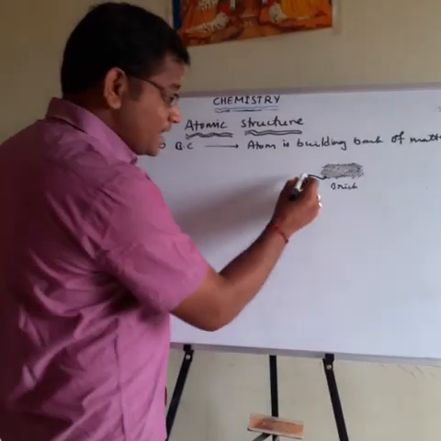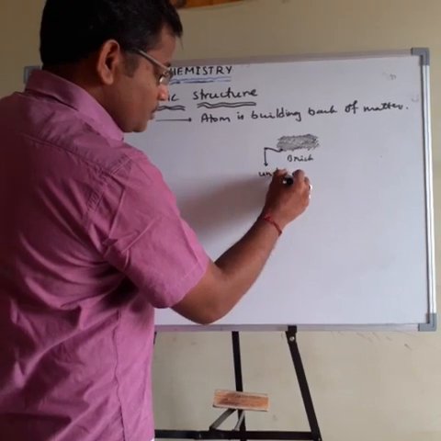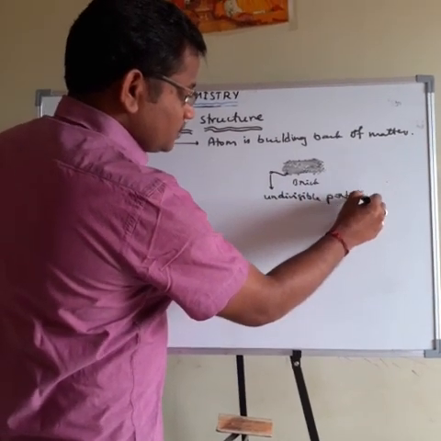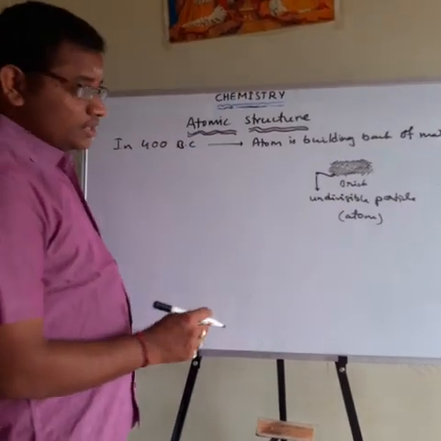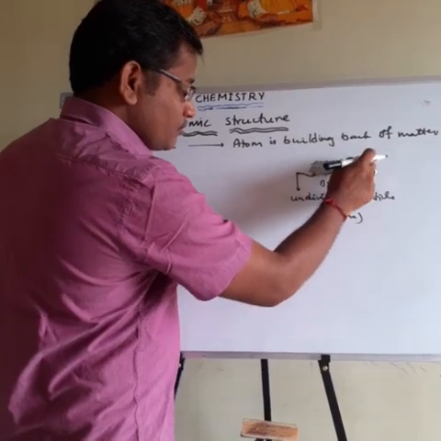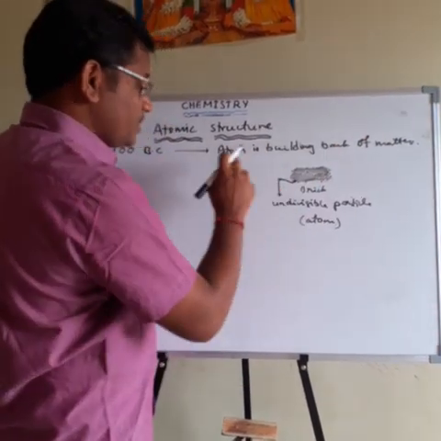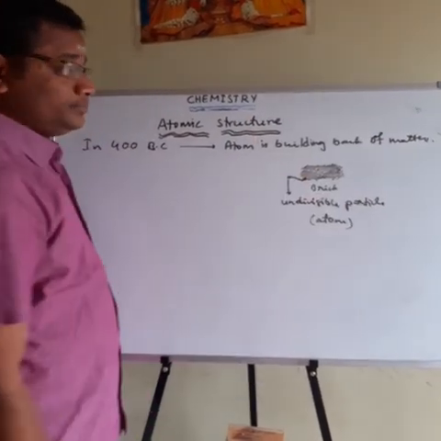This indivisible particle is nothing but the atom. That means matter is made up of a combination of a number of atoms. That's why they said atom is the building block of matter.